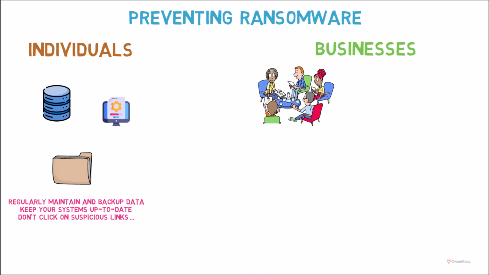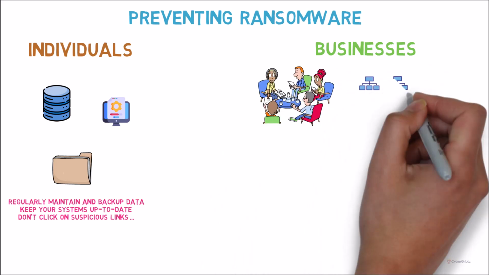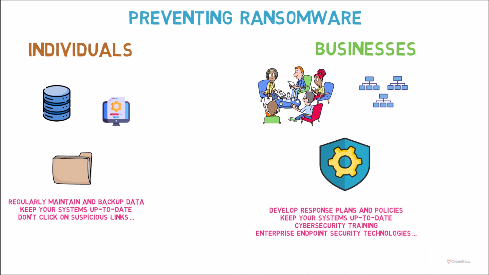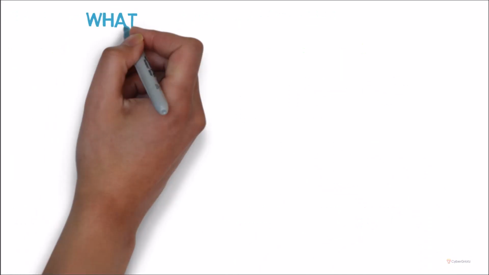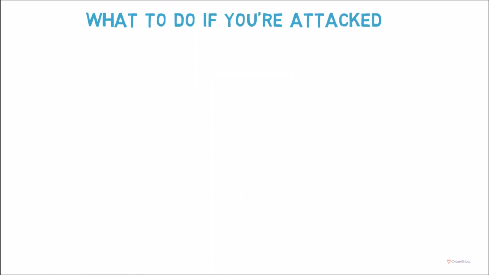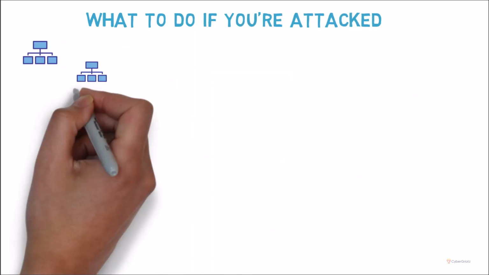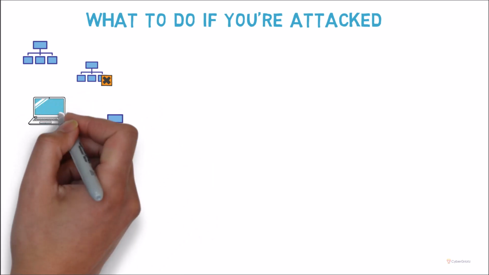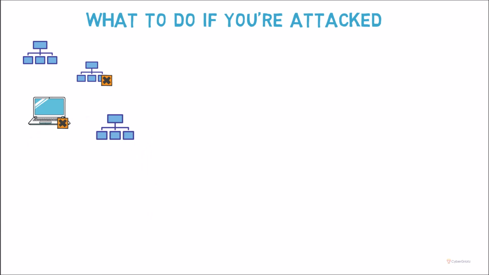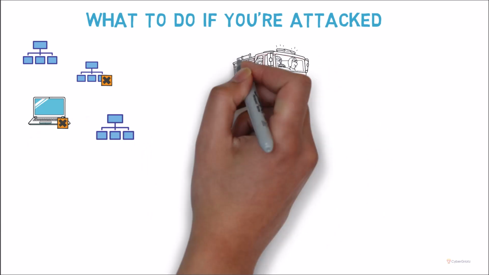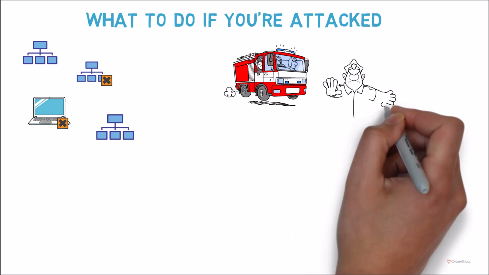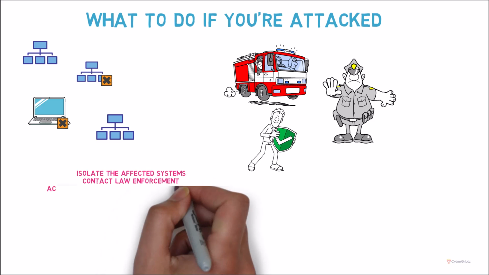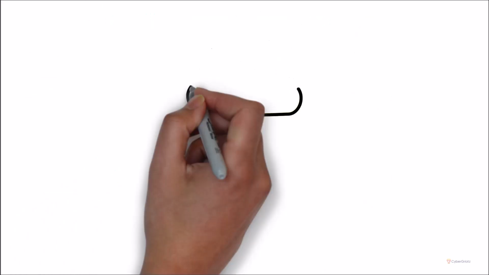For businesses, additional measures like cybersecurity training, network segmentation, and advanced threat detection are crucial. What to do if you're a victim of ransomware? If ransomware strikes, immediate action is crucial. Start by isolating the affected systems to prevent the spread of malware. For enterprises, activate your incident response plan. Notify stakeholders and engage a cybersecurity firm if needed.